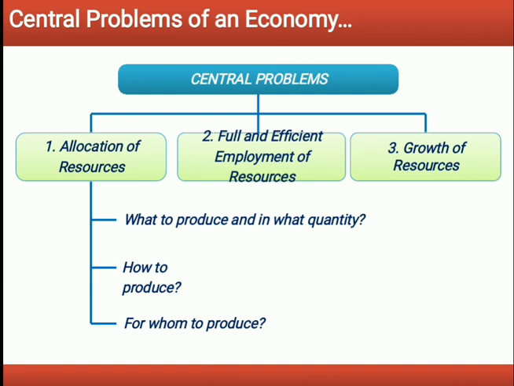And three types of central problem arise in every economy. First, allocation of resources. Second, full and efficient employment of resources. And third, growth of resources. The first, allocation of resources.